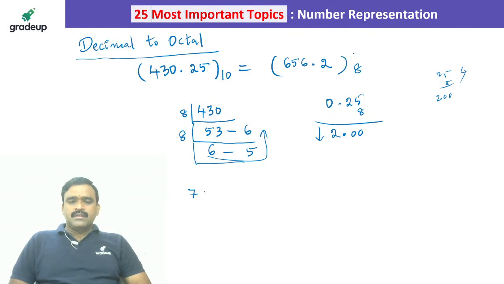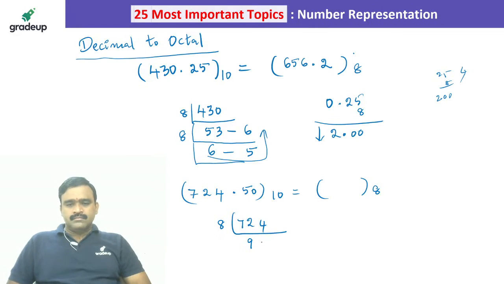For example, I am having 724.50 base 10. I wanted to convert into octal. So how to do this? 724 you have to divide with 8. 8 90s are 720. So 4 is the remainder. 8 11s are 88.